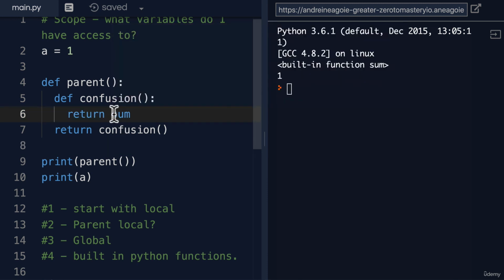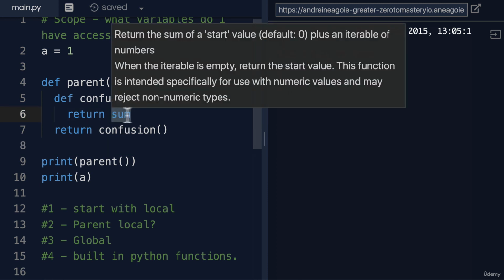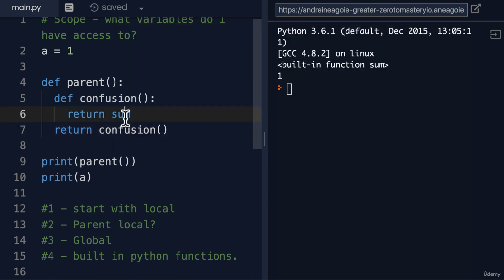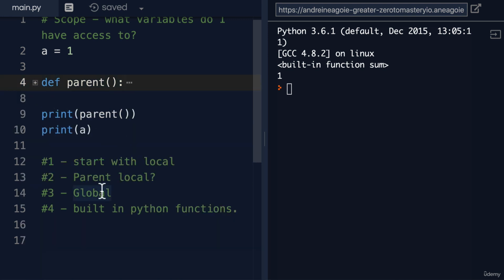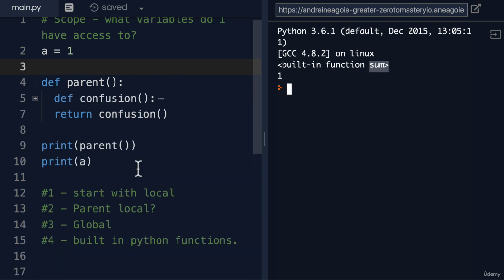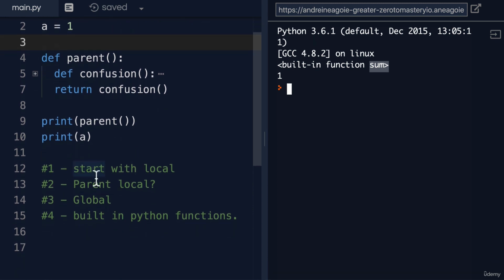Now, how did it know what this was? What this variable at the end of the day was? Well, because it said, hey, do I have sum inside of this universe? Nope, I don't. Okay, do I have sum in my parent scope? Nope, I don't. Okay, do I have sum in global? Nope, there's nothing named sum in here. And then the final thing it's going to check is, hey, is sum some sort of a built-in Python function? Yep, Python actually gives us sum, so you can use it, so it doesn't error out. And these are the scope rules that the Python interpreter follows.